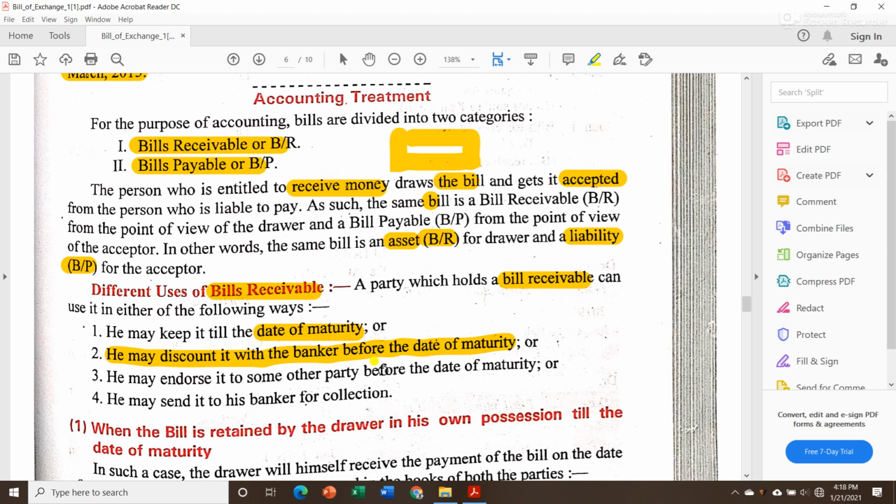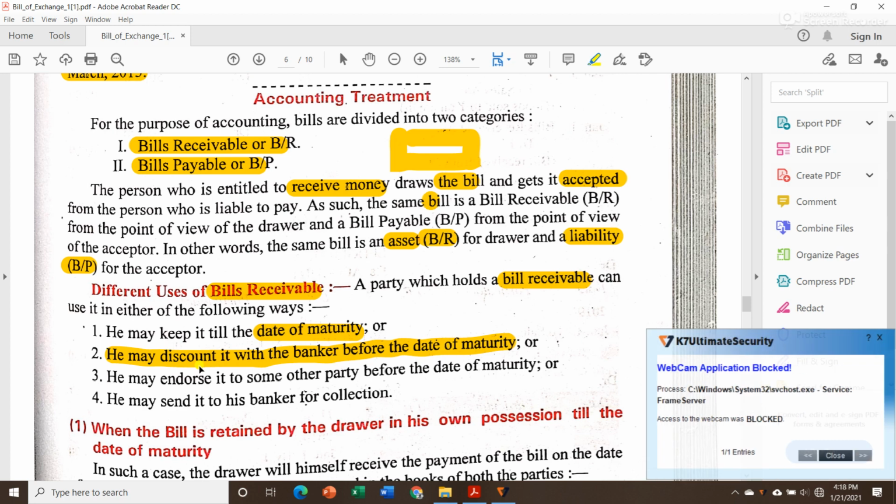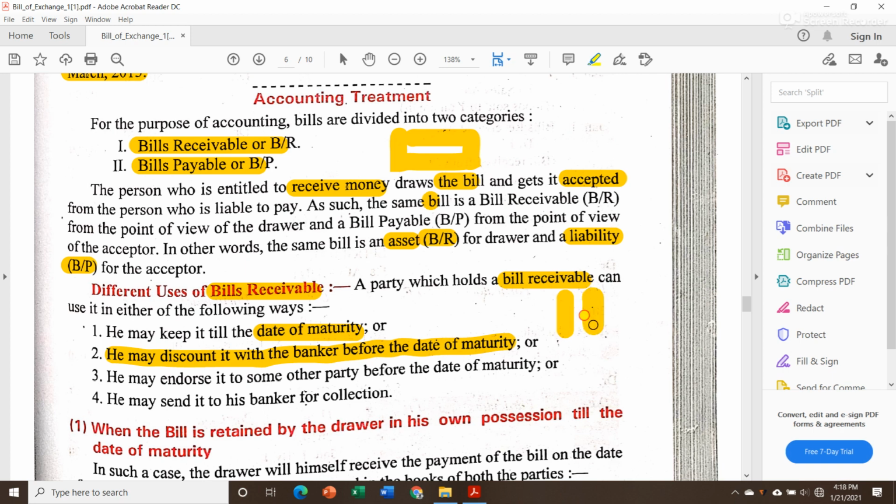So instead of waiting for the date of maturity, I can take that bill to the bank and discount it. Suppose the value of that bill is 1 lakh. Instead of waiting till August, I gave it to the bank.